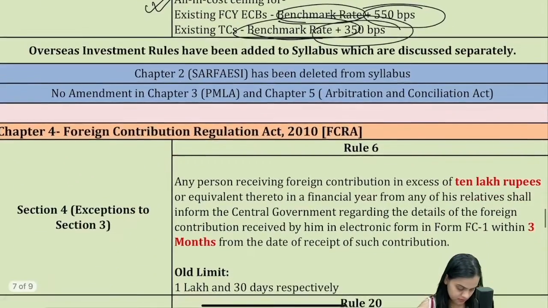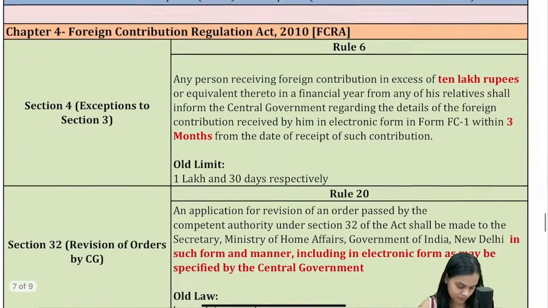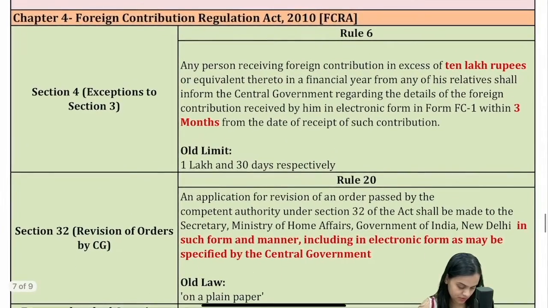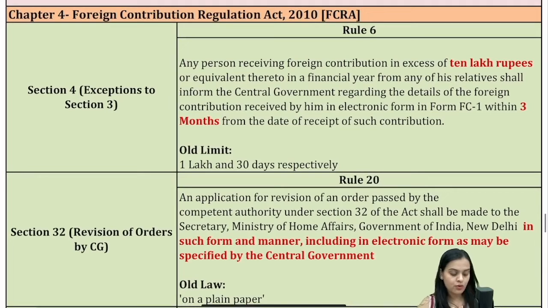Now, SURFACE has been deleted. PMLA, arbitration, you don't have any amendment. Then we come to Foreign Contribution Regulation Act, FCRA. The first thing, see, whatever foreign contribution or equivalent amount that we're receiving from our relative was exempted up to 1 lakh.